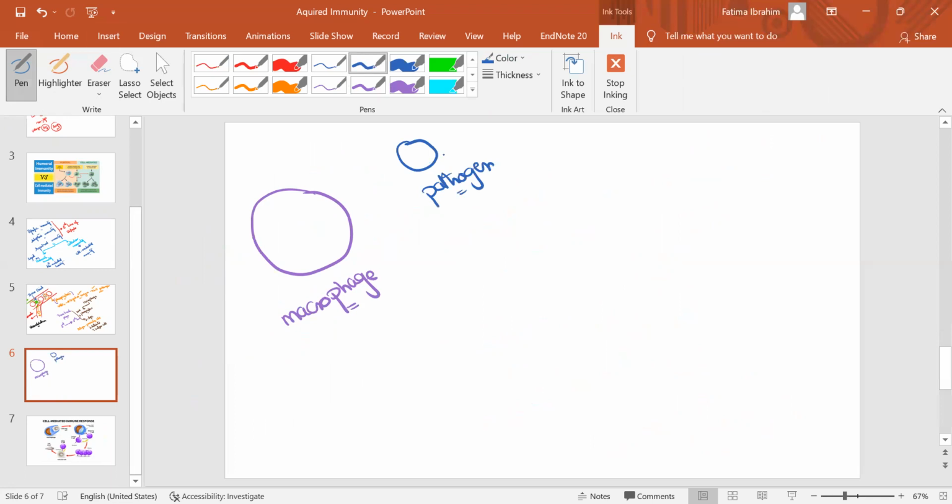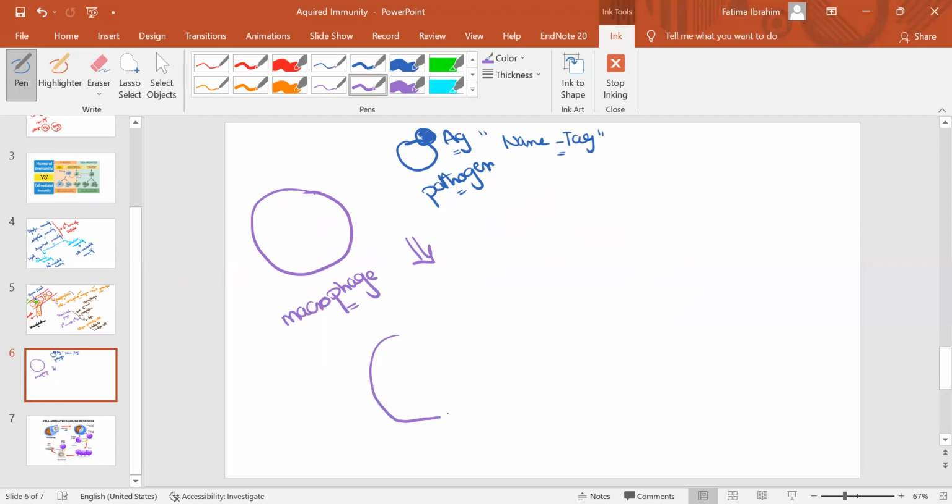Each pathogen has a surface protein called antigen. This is the label or the name tag. We can keep it between brackets, called the name tag. It's an identification for the pathogen. When the pathogen started to encounter it, it will look like this.